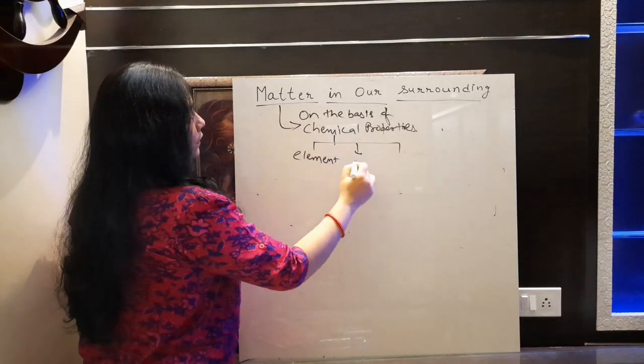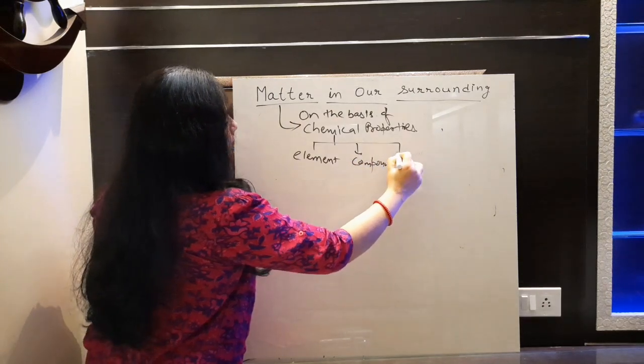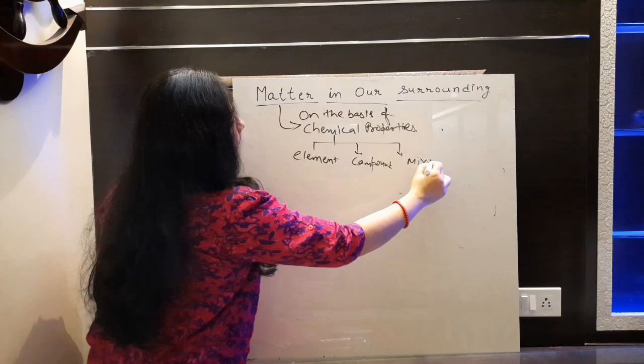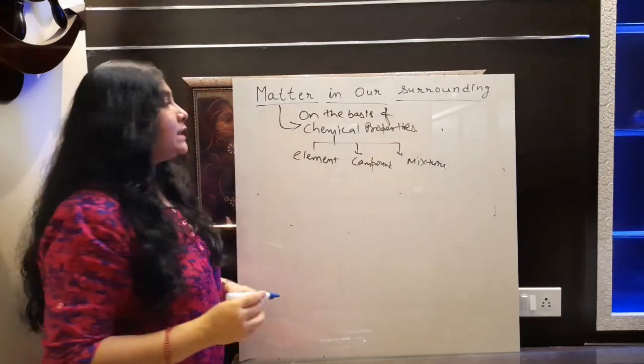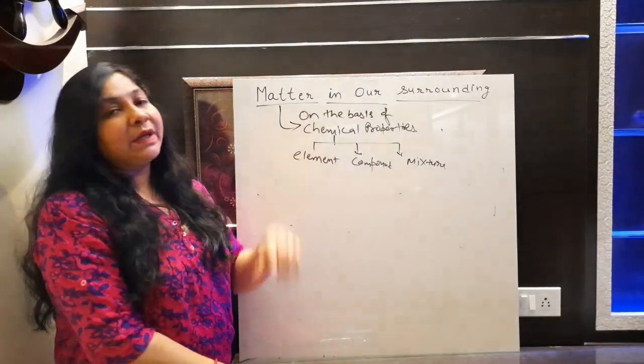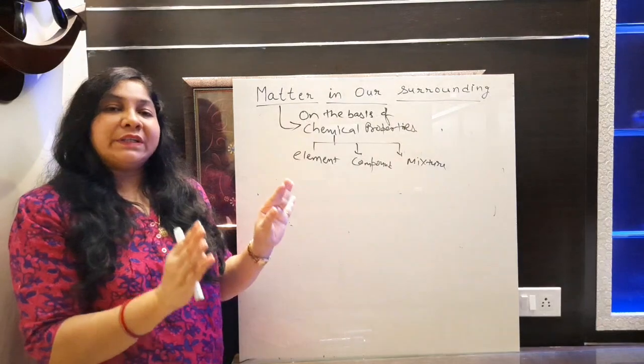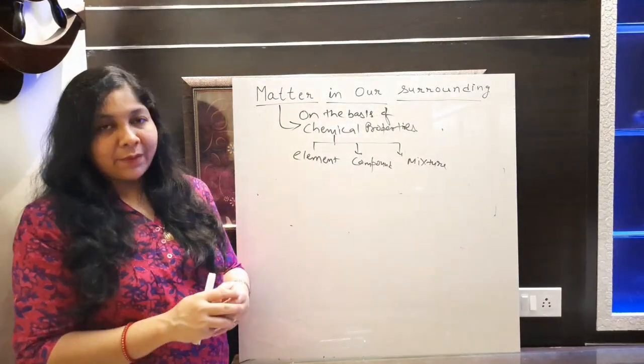Element, second is compound, and third is mixture. This is the categorization of matter on the basis of chemical properties. This particular part we are going to discuss in our second chapter of chemistry.